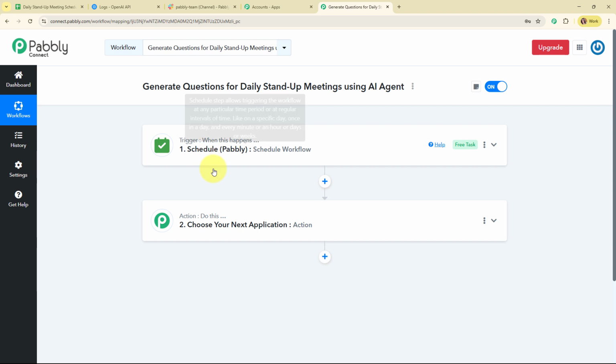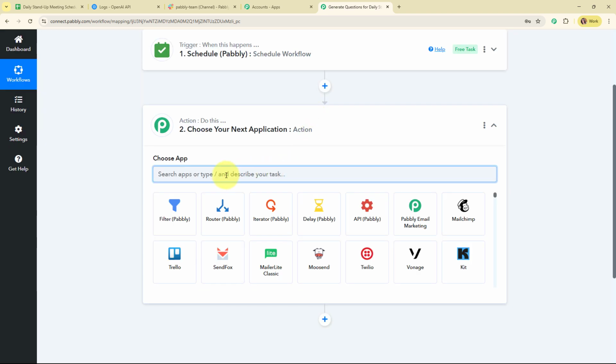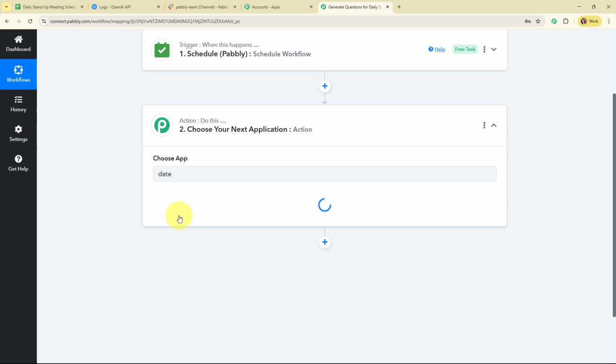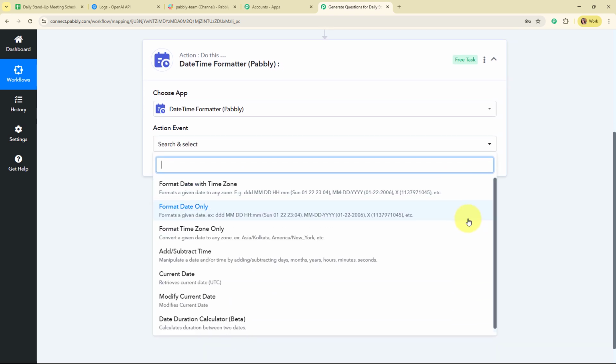That means we have successfully scheduled our workflow for every day at a specific time, that is 9 a.m. Alright, so now after scheduling the workflow, what I want is that I want this automation to extract the current date. And as per the current date, it should generate the questions as well. So now here to extract the current date, what we are going to do is that we are going to use a feature of Pabbly, that is Date Time Formatter by Pabbly. And here I'm going to select the action event as current date.